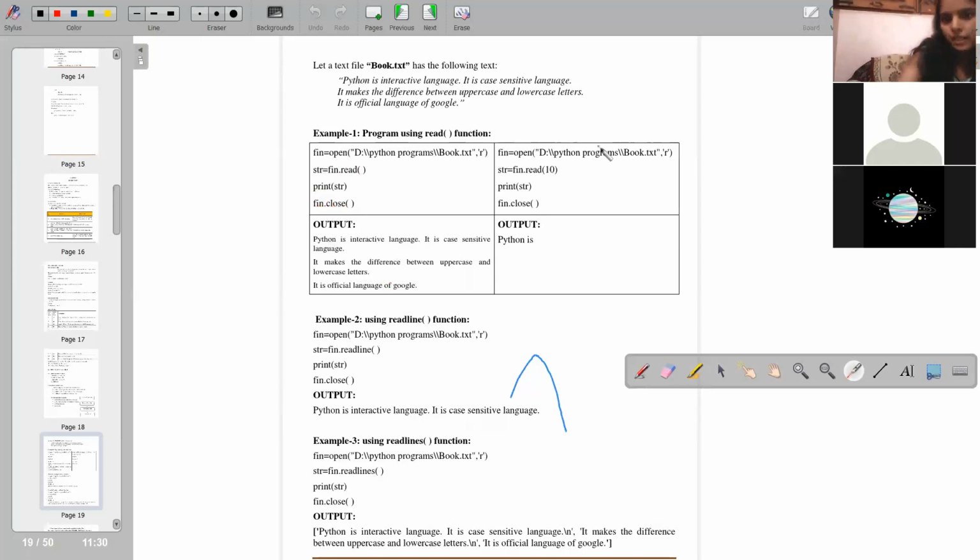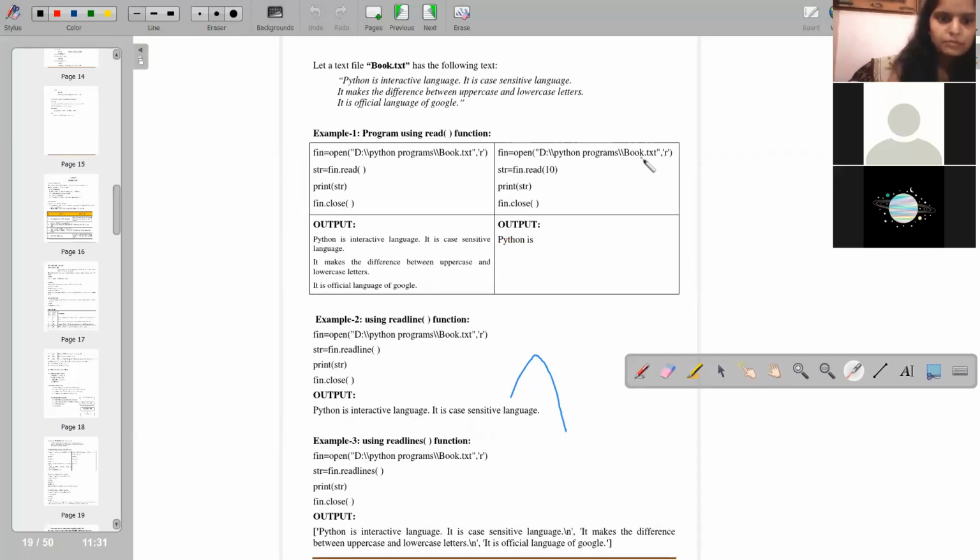Now see, here is the second example. The first line simply opens the file. The difference is over here: str = fin.read(10). It says only 10 characters have to be read. The number of bytes, n, is specified, so that many bytes it will read. Python is still here. Count 0 1 2 3 4 5 6 7 8 9 10. Okay, so it will read till 10.